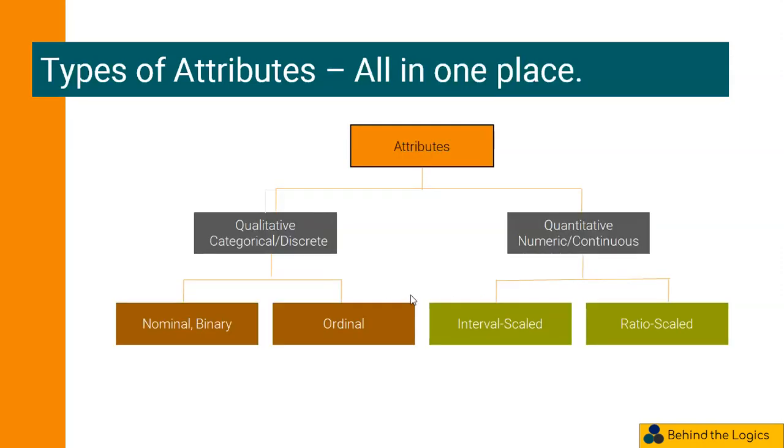Attributes are divided into qualitative and quantitative attributes. Qualitative attributes are categorical and discrete variables, and they are divided into nominal and ordinal variables. Quantitative attributes are numeric and continuous. Numeric attributes are again divided into interval scaled and ratio scaled attributes. Let us first understand all these attributes one by one and come back to this slide.